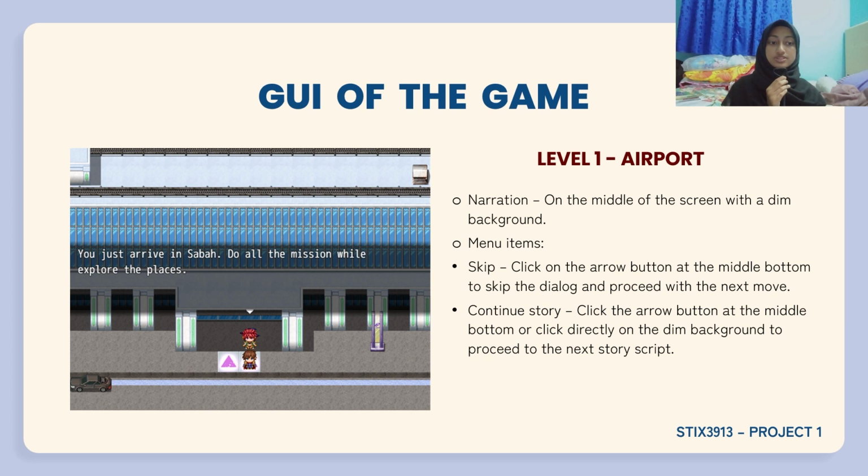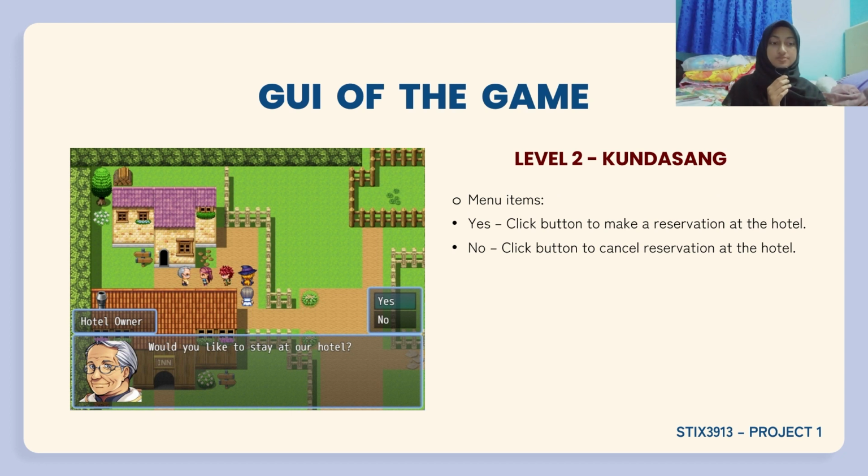Next, we will move to the first level, which is the map at the airport. There is a narration on the middle of the screen with a dim background, and it's the same thing as the narration before. There will be 2 options for the player, either they want to skip or continue the story. Level 2 will display the Kundasang, one of the Sabah attractions. There will be two menu items coming from a dialog from the NPC, namely yes and no. Player can choose between these two buttons.